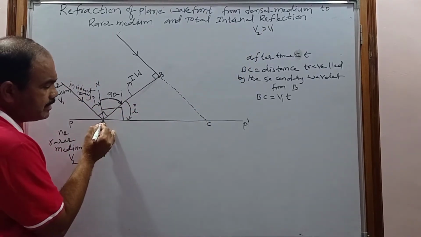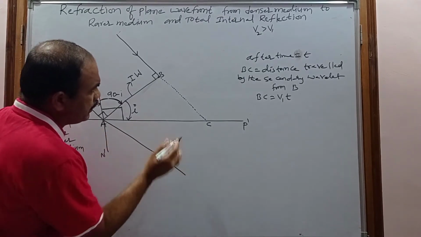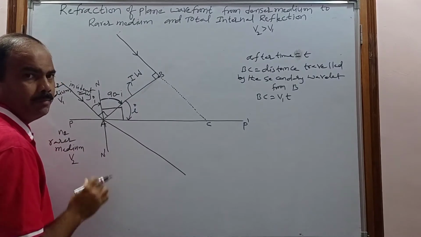So the secondary wavelet from A will travel more distance compared to the secondary wavelet from B.